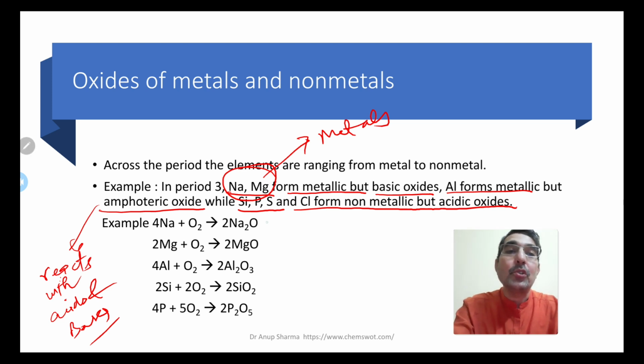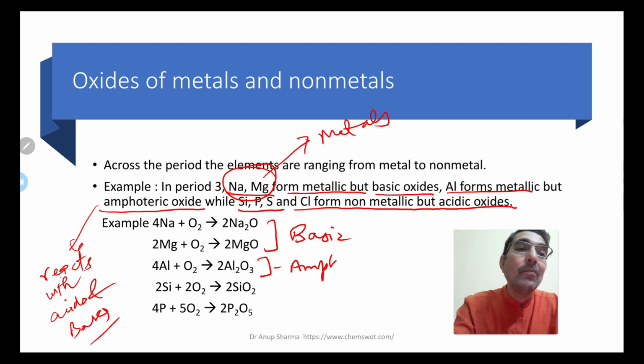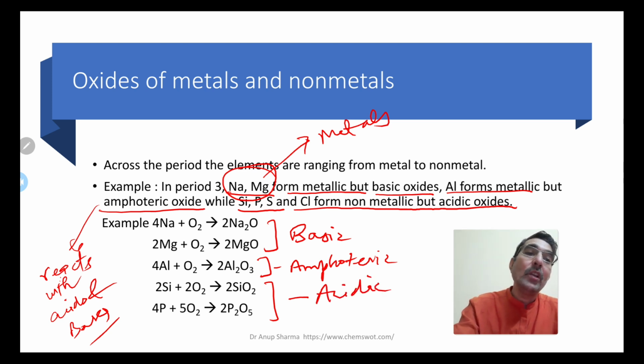So sodium plus oxygen gives sodium oxide. So these two are basic oxides. This is amphoteric, and these are acidic oxides. So non-metals form acidic oxides, metals form basic oxides, aluminium is amphoteric.